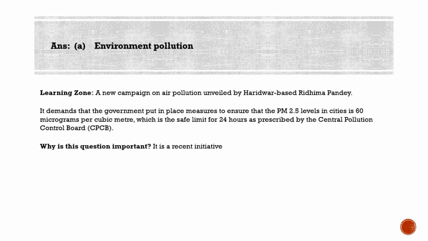It is a new campaign on air pollution unveiled by Haridwar-based Ridhima Pandey. She is a climate activist of just 12 years old, and this campaign demands that government put in place measures to ensure that PM 2.5 levels in cities are 60 micrograms per cubic meter, which is the safe limit for 24 hours as prescribed by the Central Pollution Control Board. So that is about the SALBAR 60 campaign.